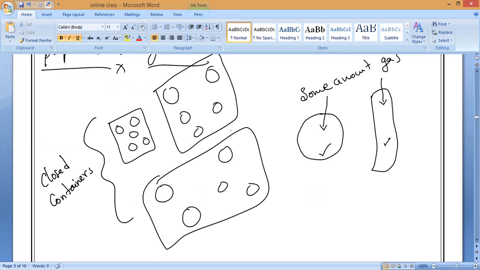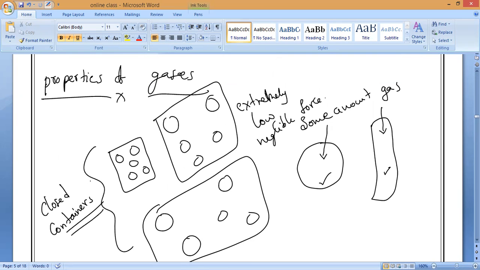Because why? The intermolecular force of attraction is extremely what? Extremely low or high? Low, sir. Extremely low, understanding, almost negligible forces. Negligible force is acting. That is why they can escape from the container very easily. That is why you always have to keep them in what, guys? Closed containers. Yes or no? Now you tell me, do they have a fixed volume? See, same amount of gas, but volume keeps on increasing. Or if you compress it, volume keeps on decreasing. So from that can we say they have a fixed volume?